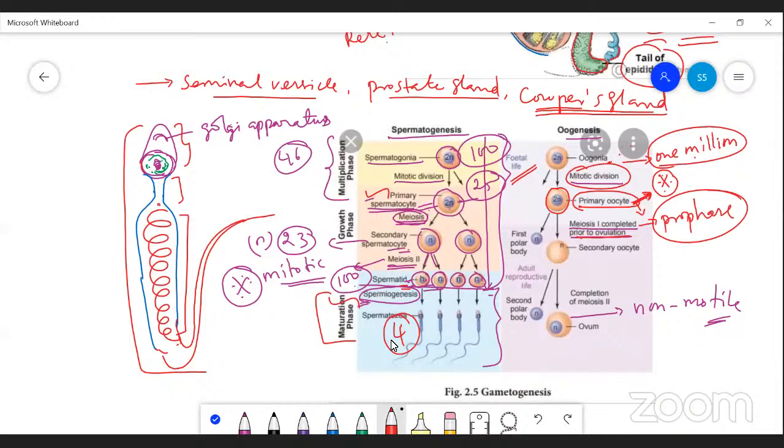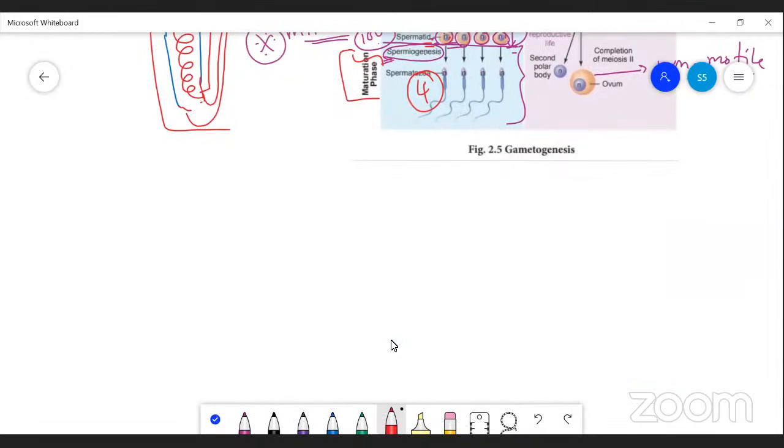And now this primary oocyte, remember this primary oocyte. For example, the egg cell is like this. The primary oocyte is surrounded by cells called granulosa cells.